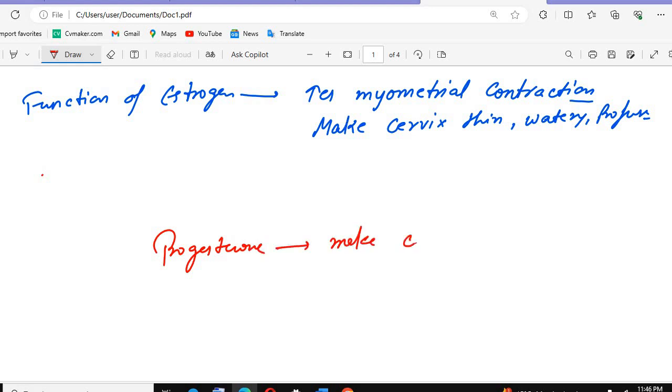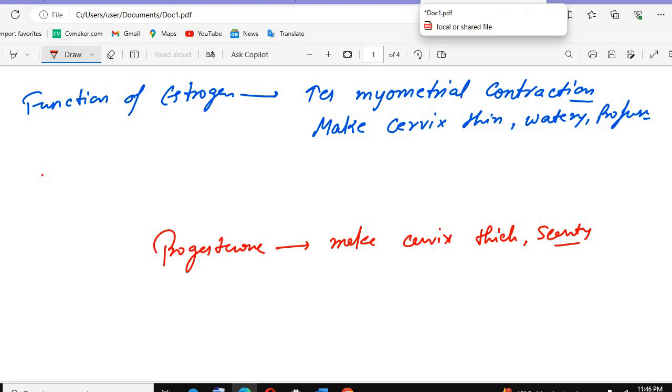These things are seen in the secretory phase. You can write it here also.